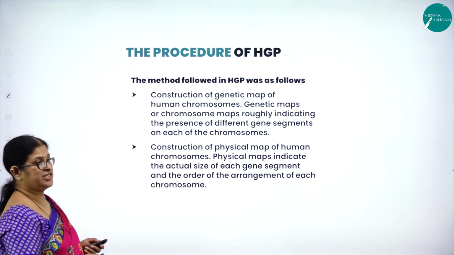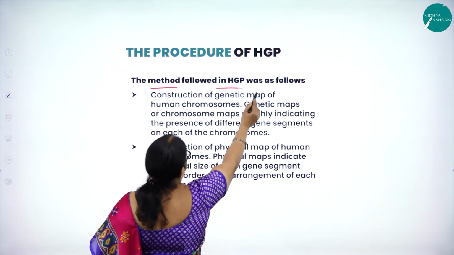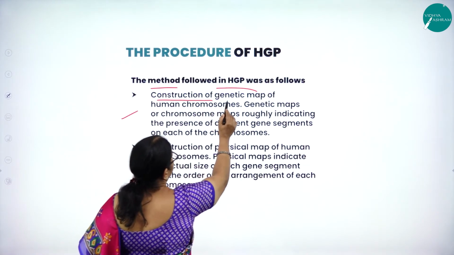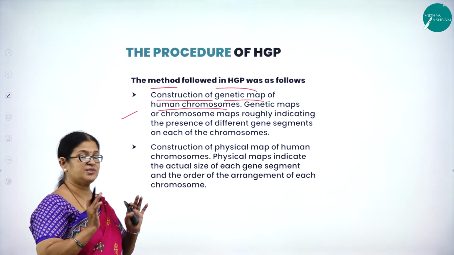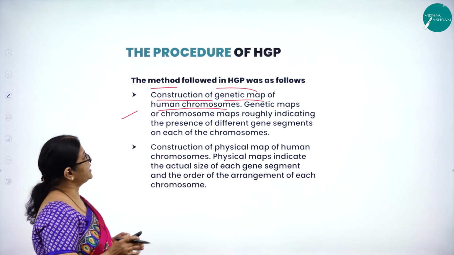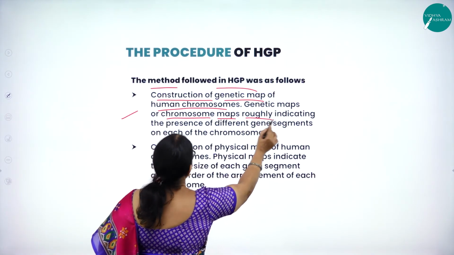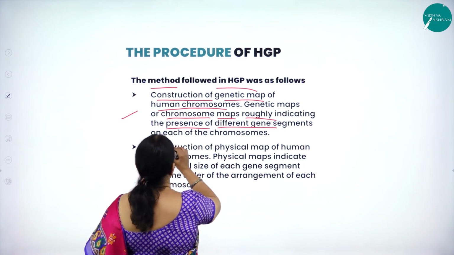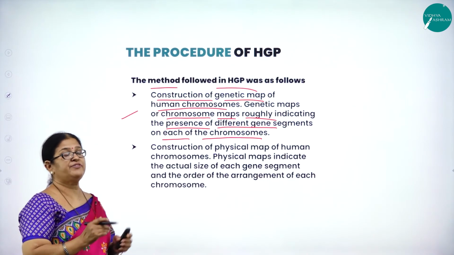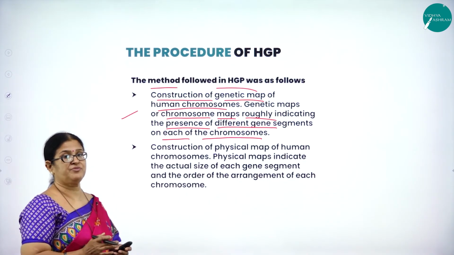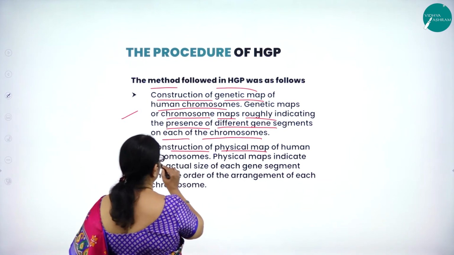Then the procedure of HGP. Now let us understand the procedure of HGP. The method followed in HGP is as follows. Construction of a genetic map of human chromosomes. So the first very important step was to construct a gene map or genetic map of human chromosomes. Genetic maps or chromosome maps roughly indicate the presence of different gene segments on each of the chromosomes. This will help us analyze if there are any changes in the sequence of the DNA on a particular chromosome.